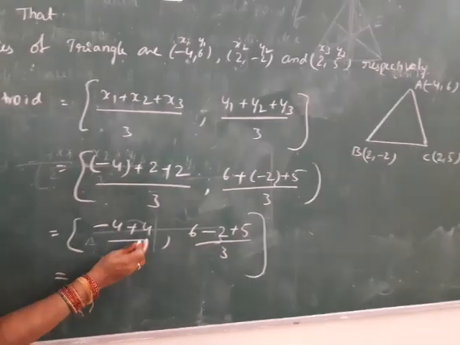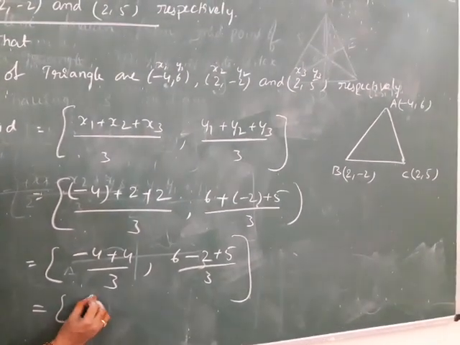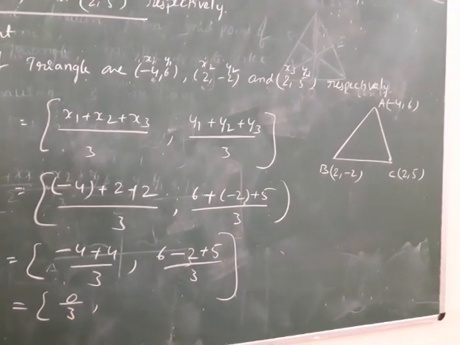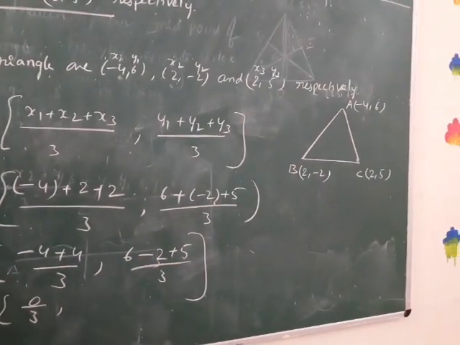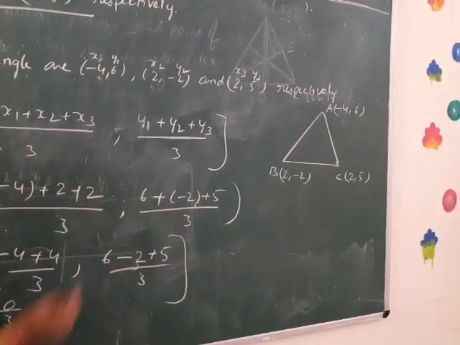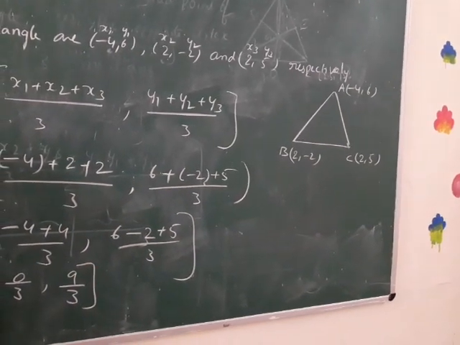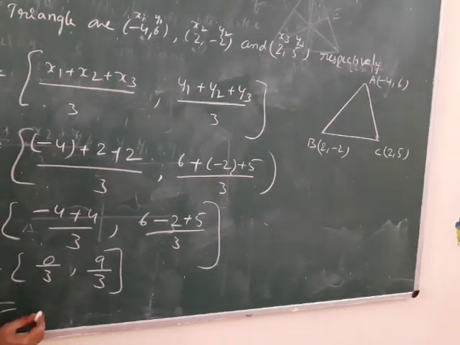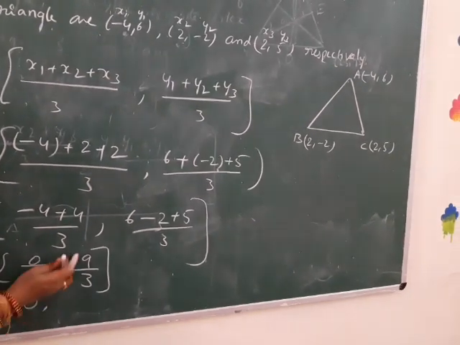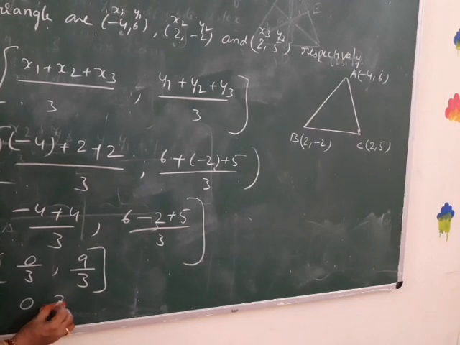Okay. So minus 4 plus 4, the value is 0. 0 by 3. 6 plus 5 is 11. 11 minus 2, we got 9. 9 by 3. Okay. Cancellation. 0 by anything? 0. 9 by 3? 3.